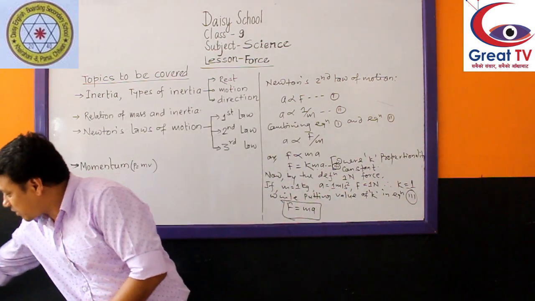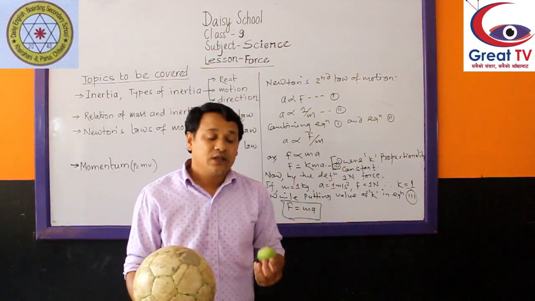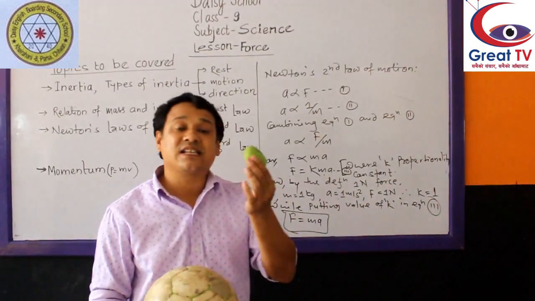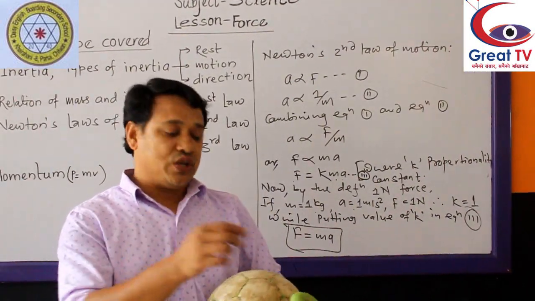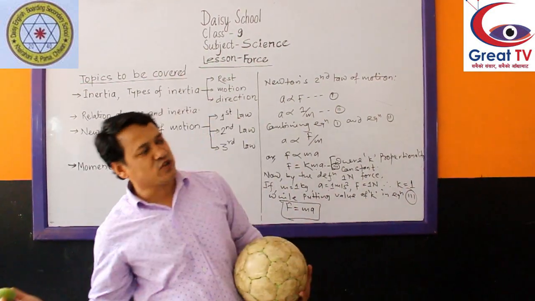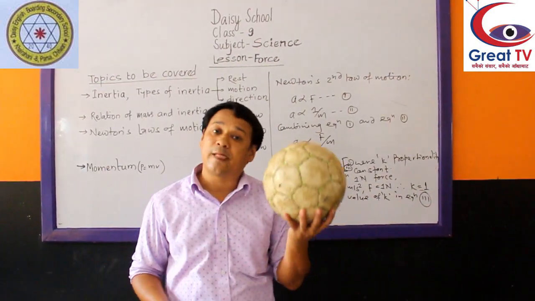Okay, here is also, this is a mango. Here is one ball. It has a less mass. So using a certain force, less mass can be thrown a far distance than the big mass.